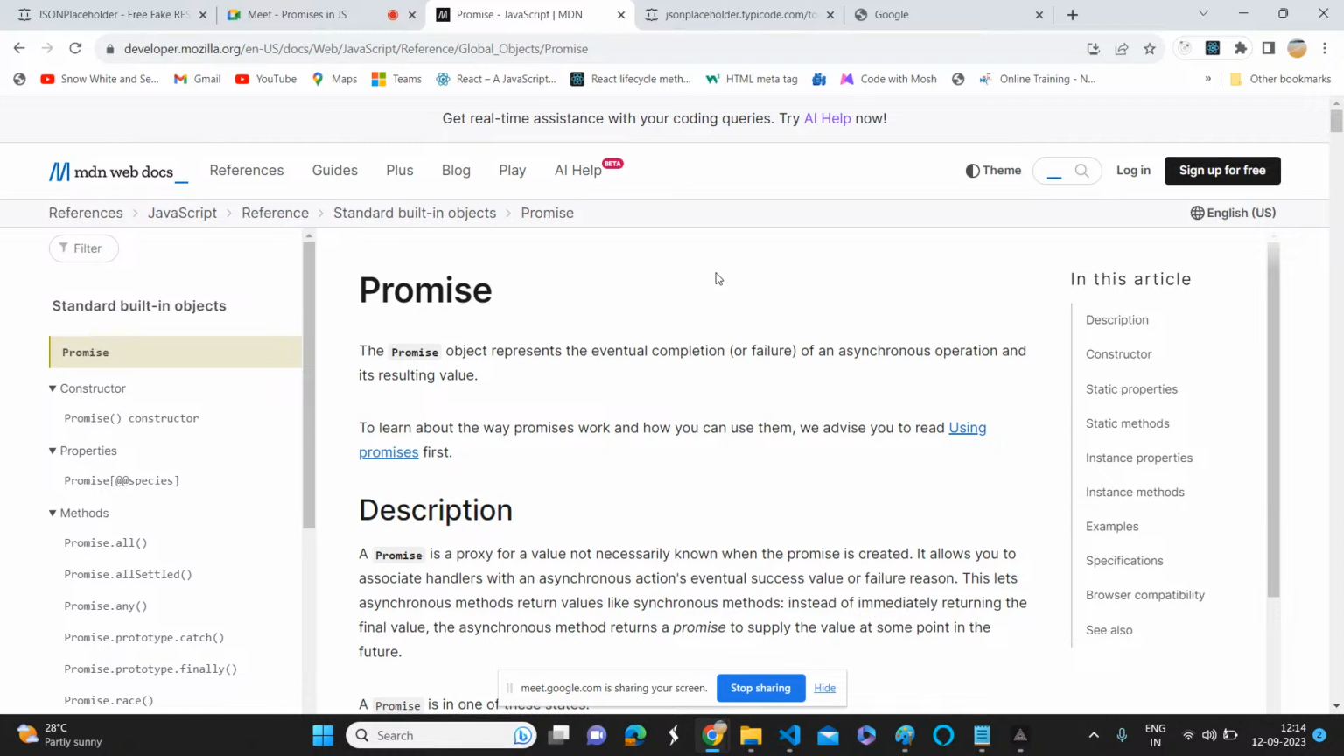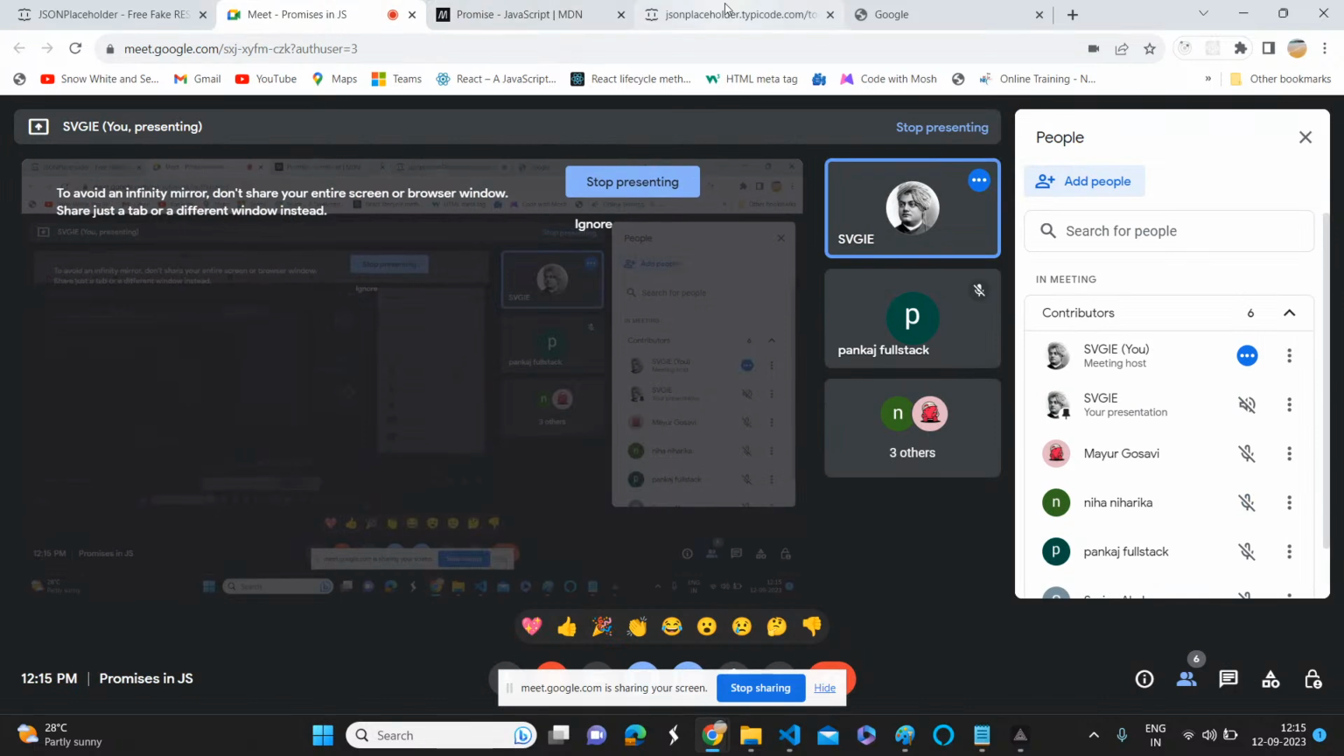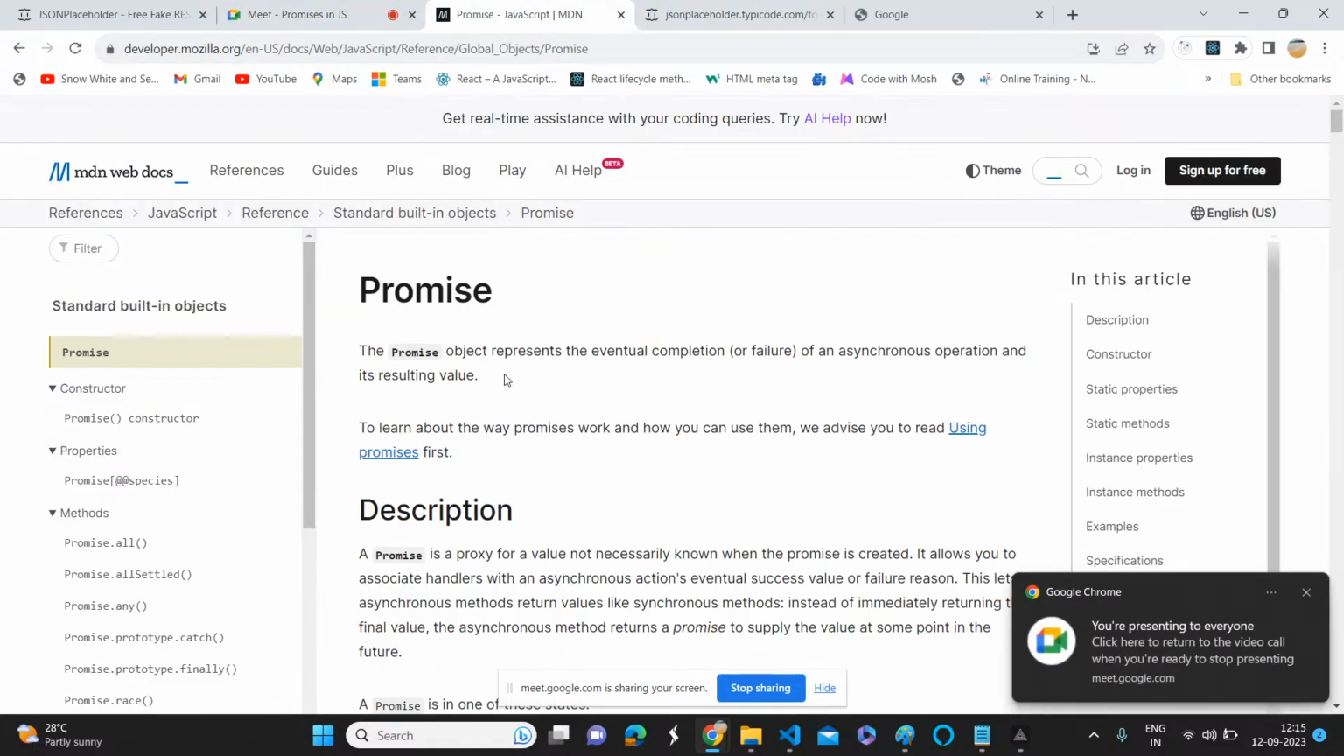What is a promise? The promise object represents, meaning a promise is an object, the eventual completion or failure of an asynchronous operation and its resulting value. If it is successful, it is completion. If it is a failure, it is rejected. That's it, right? This is very, very simple. Now, one by one, just read it out. At least you will remember for a few days.